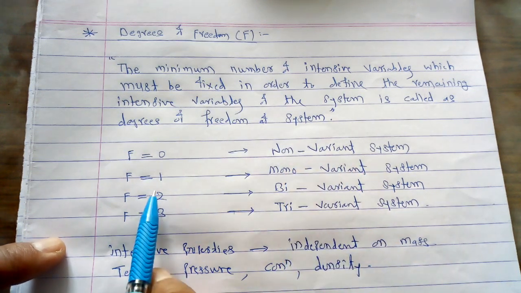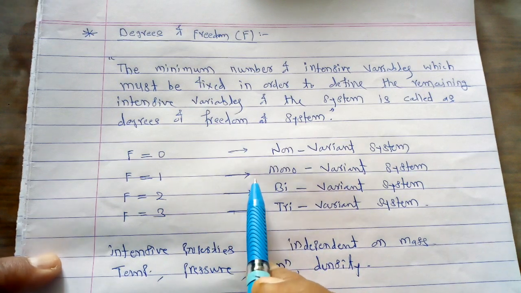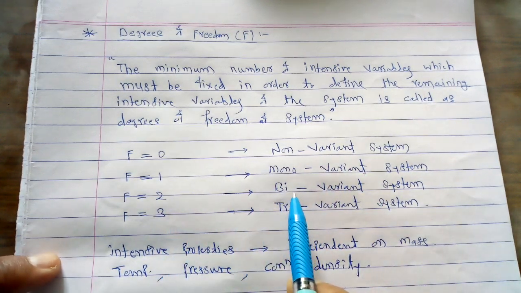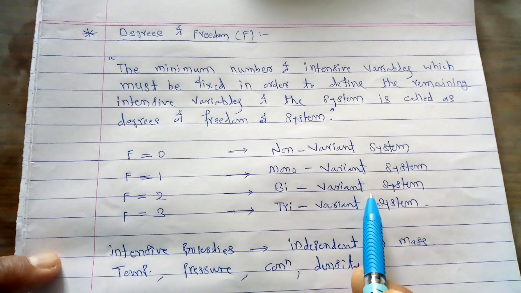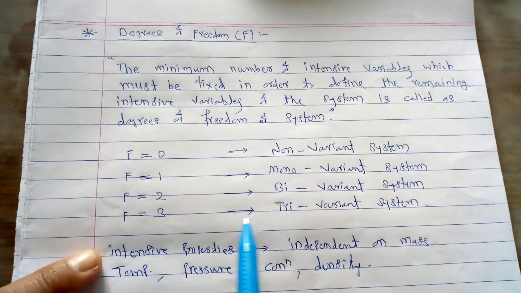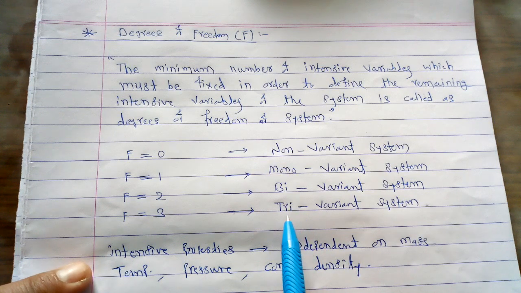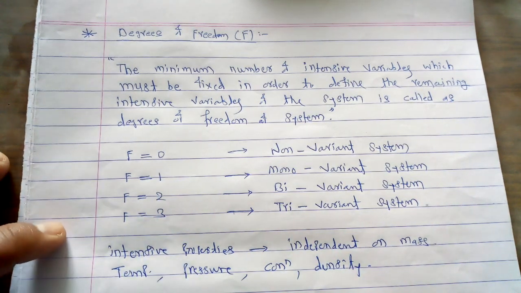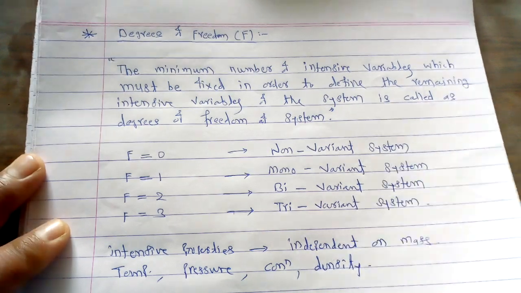If F is equal to 1, it is called a monovariant system. If it is equal to 2, it is called a bivariant system. While if the degrees of freedom is equal to 3, it is called a trivariant system. These are the possible values for the degrees of freedom for a particular system.